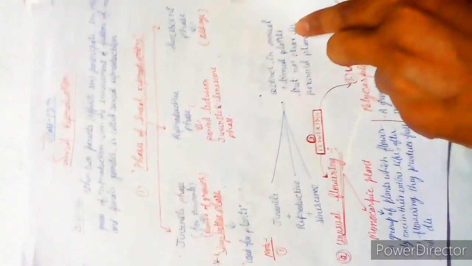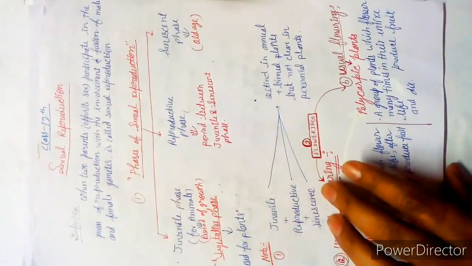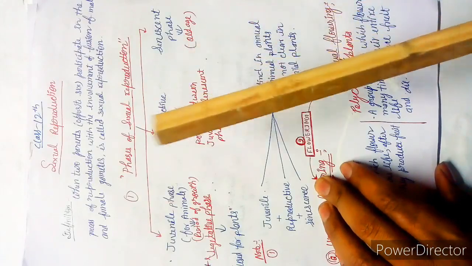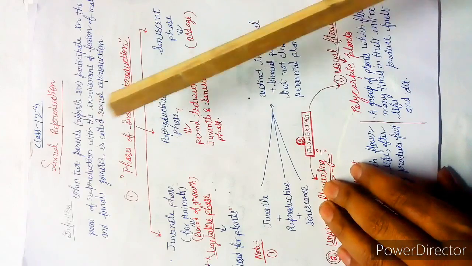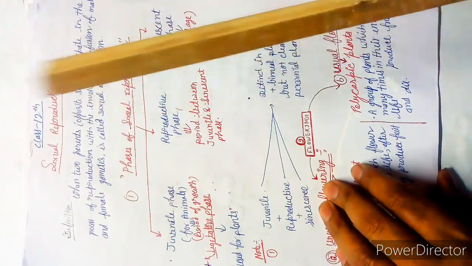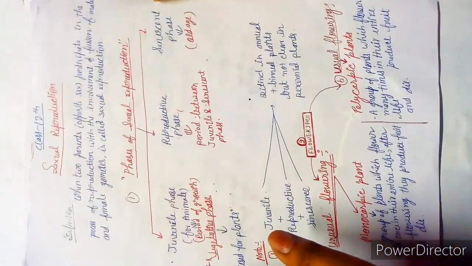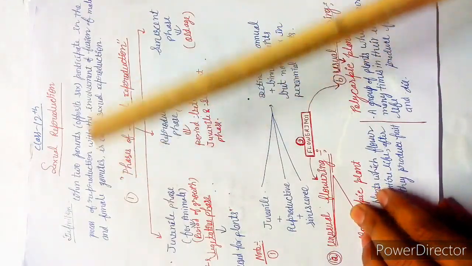Students, if you give your valuable time to this video, I am 100% sure there would be no doubt left in your mind regarding this chapter, especially this topic.